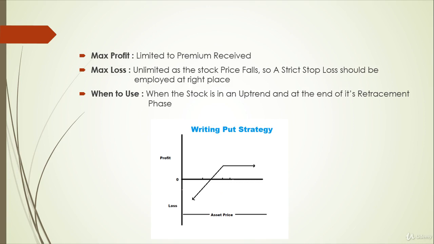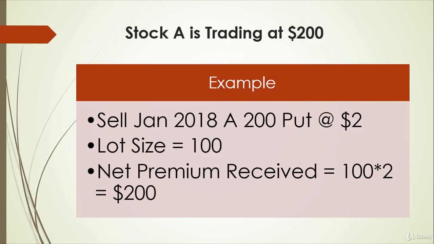The strategy can be used when stock is in an established uptrend and at the end of its retracement phase, or when we get a double bottom pattern in an uptrend, or when the last top of the downtrend is breached upside and also we are getting a positive divergence. Now we will understand the strategy with an example.